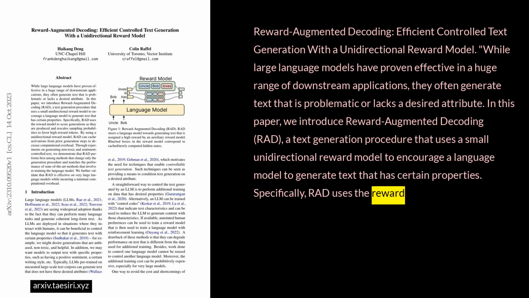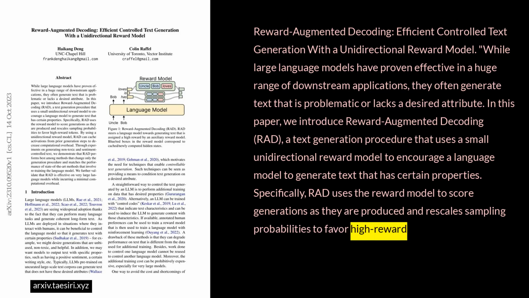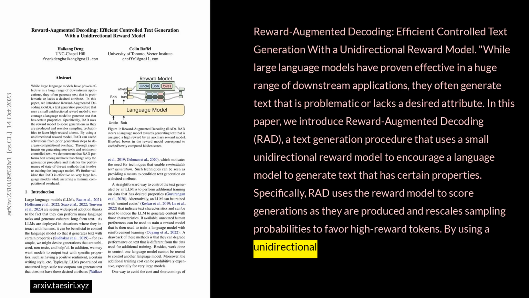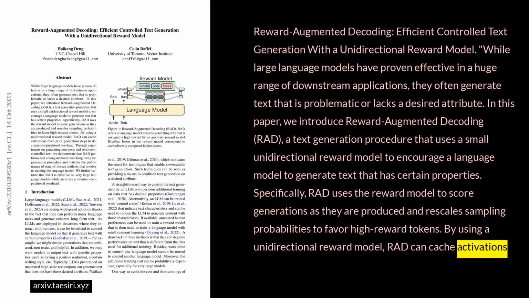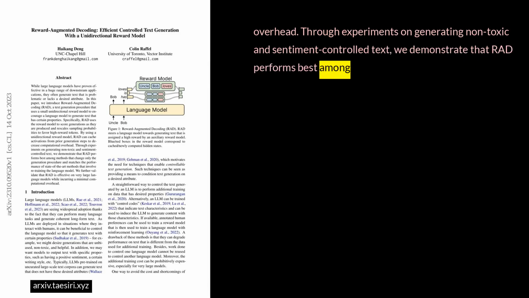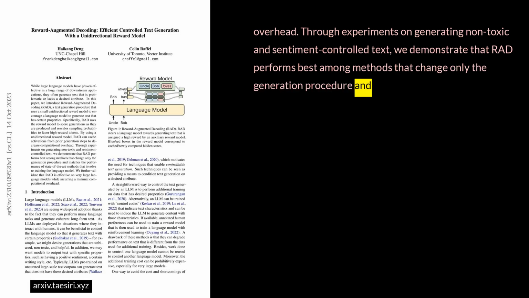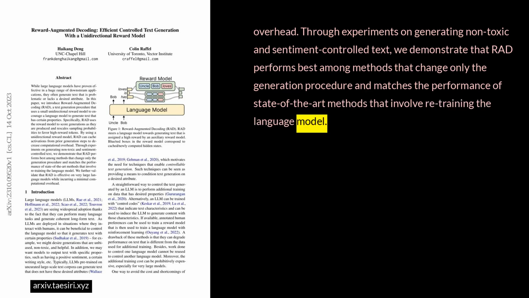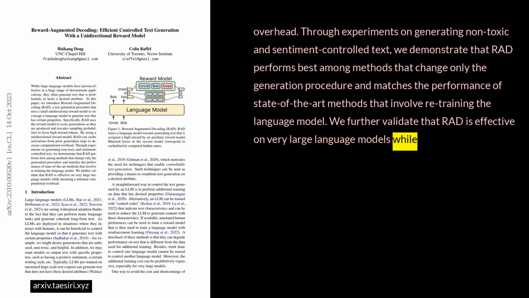Specifically, RAD uses the reward model to score generations as they are produced and rescales sampling probabilities to favor high-reward tokens. By using a unidirectional reward model, RAD can cache activations from prior generation steps to decrease computational overhead. Through experiments on generating non-toxic and sentiment-controlled text, we demonstrate that RAD performs best among methods that change only the generation procedure and matches the performance of state-of-the-art methods that involve retraining the language model. We further validate that RAD is effective on very large language models while incurring a minimal computational overhead.